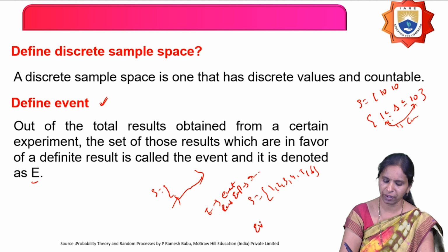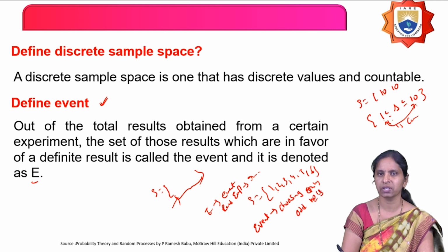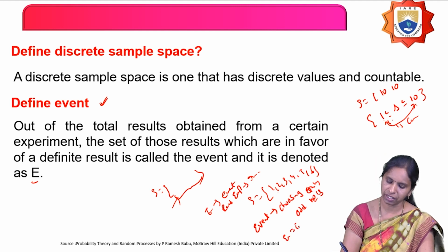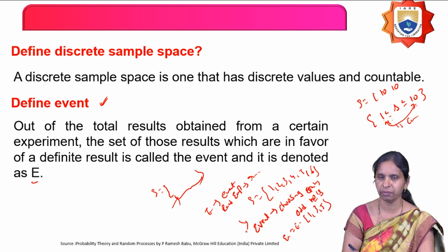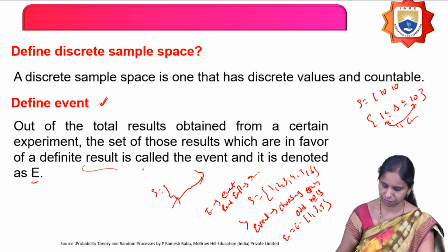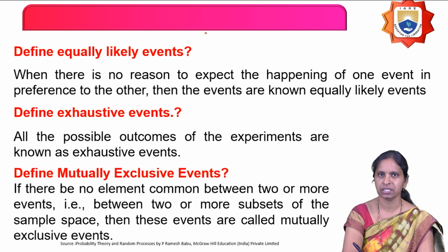And defining an event on this sample space. What is that event? Nothing but choosing or getting only odd numbers. When I roll a die, I am interested only in the outcomes getting the odd numbers on the die. Then what is that event? E is equal to 1, 3, 5. It means what? Now what is the definition of event? Event is nothing but the set of only the interested results or defined results. It is called as what? Event.